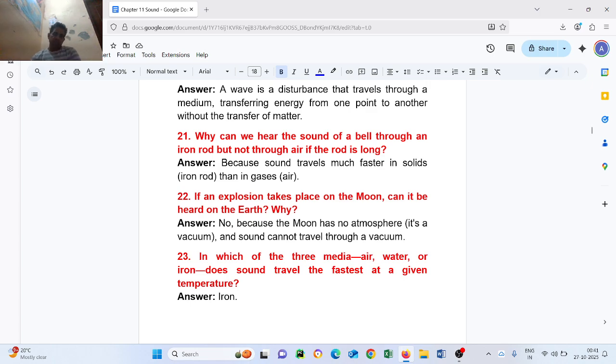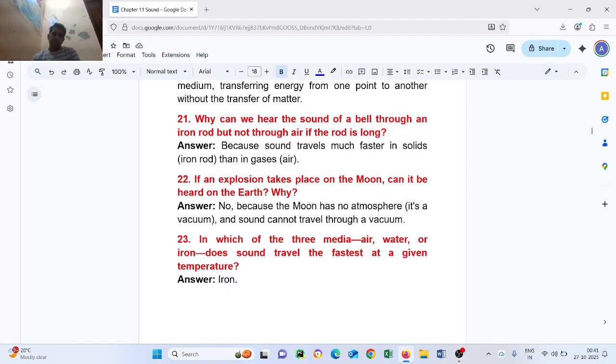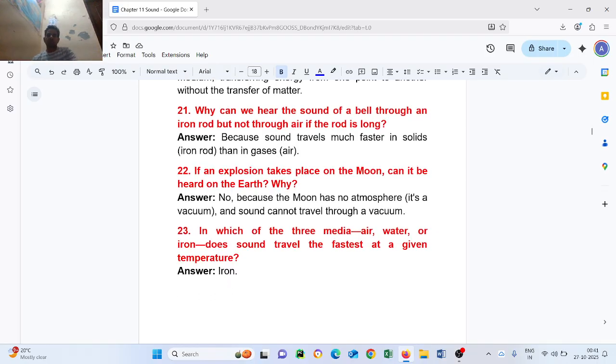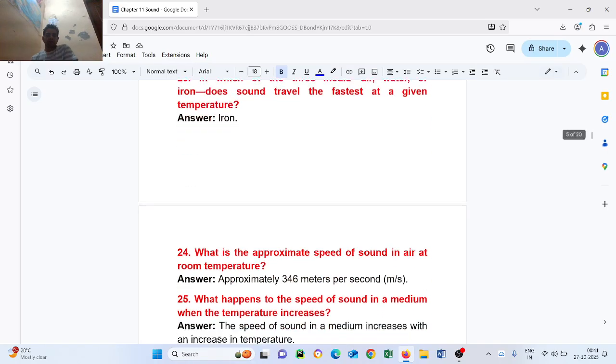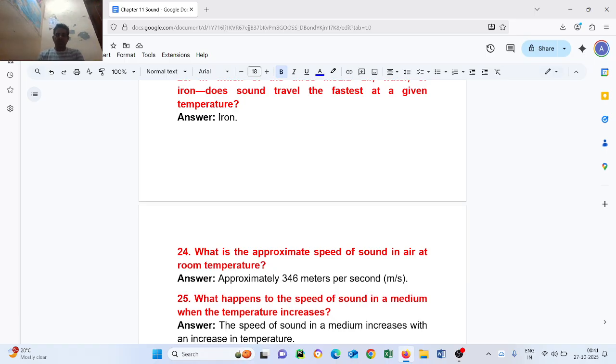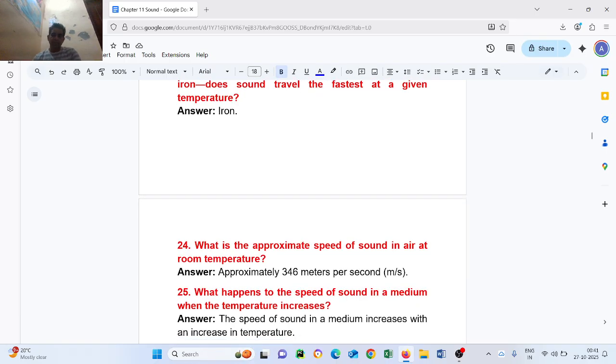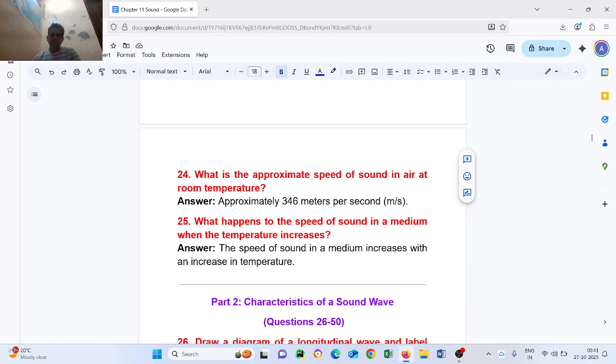Question number 23. In which of the three media, air, water, or iron, does sound travel the fastest at a given temperature? Iron. Question number 24. What is the approximate speed of sound in air at room temperature? Answer: approximately 346 meter per second.